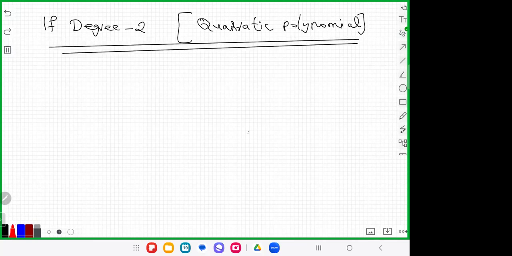And the quadratic polynomial general formula, you can write this way: p of x is equal to ax square plus bx plus c. Don't write equal to 0, then it will be a quadratic equation. Ax square plus bx plus c is equal to 0 is the quadratic equation.